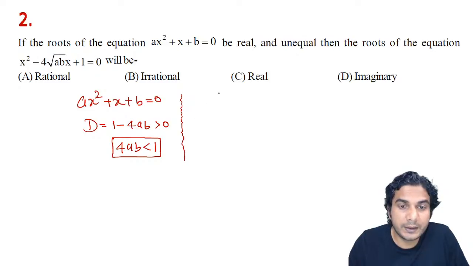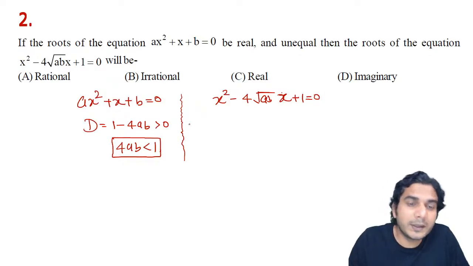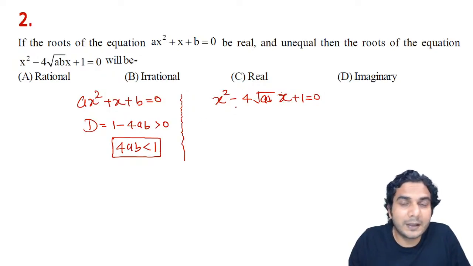Now we need to check the discriminant of this other equation, x square minus 4 under root of ab into x plus 1. We can conclude about the discriminant of this second quadratic using the discriminant of the first, which gives a relation in a and b.